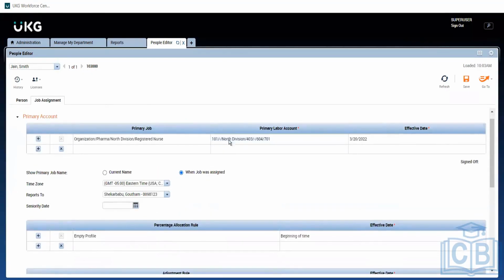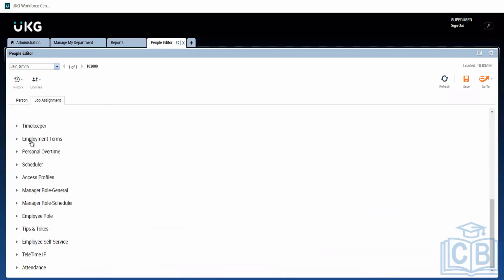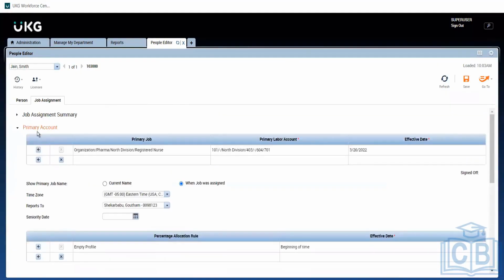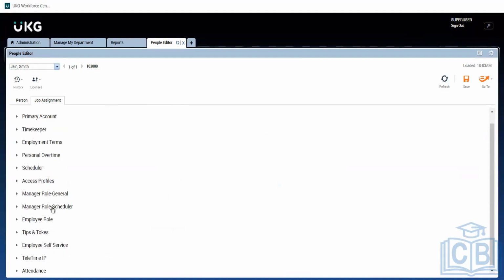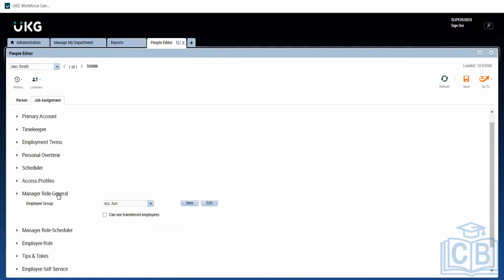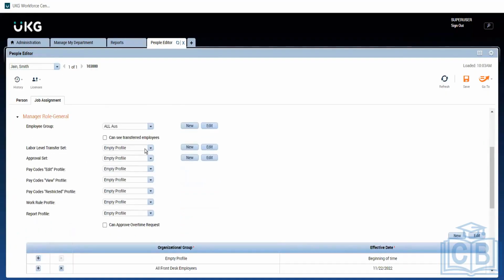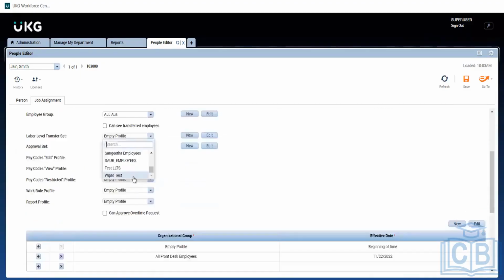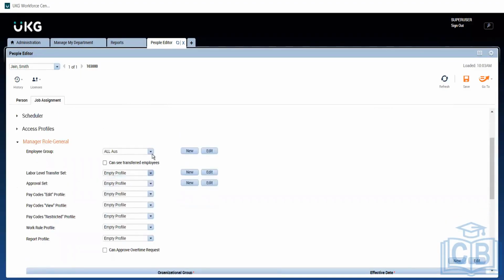Again, if you want to create a condition based on the primary labor account, we can create it either through the employee group or through the labor level sets. Both will have the same thing. Here we can define a condition based on each level. If he belongs to this second level, the L1 value should match this, and those people will have access. If L2 matches, this he will have access to.